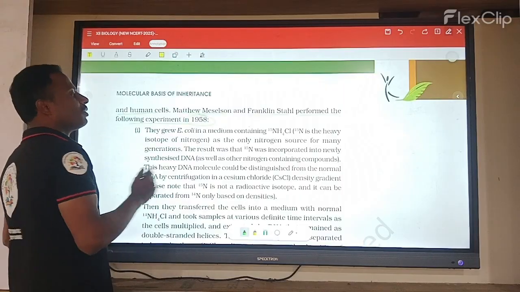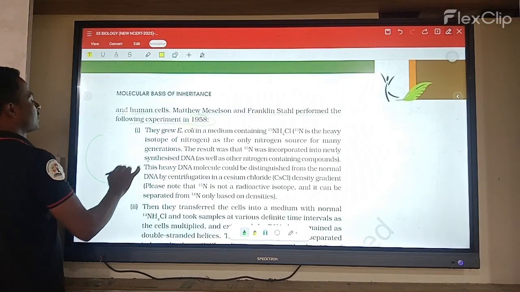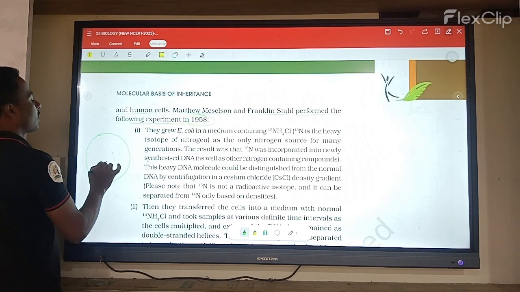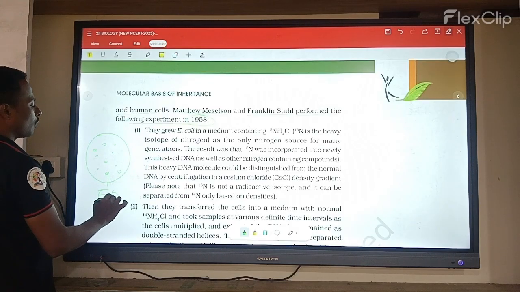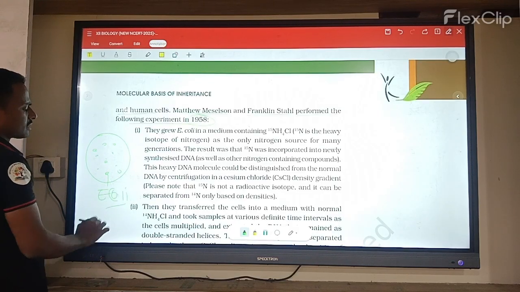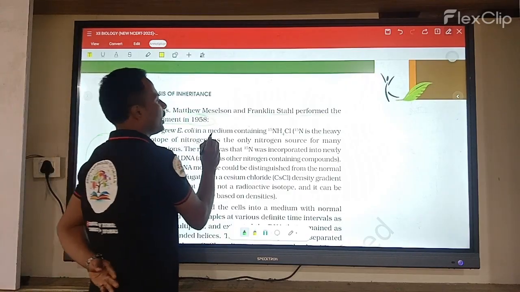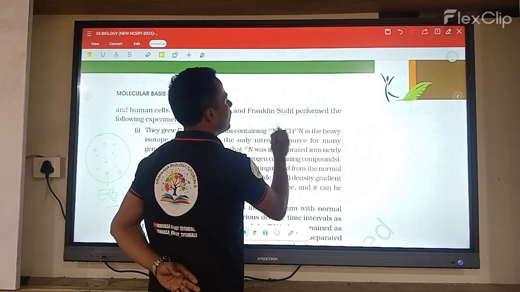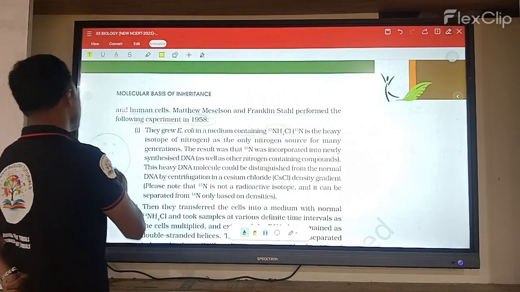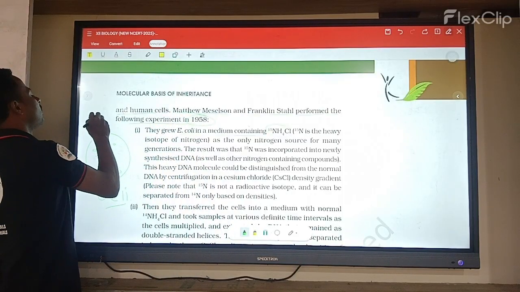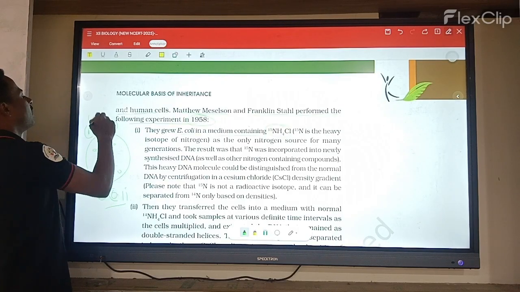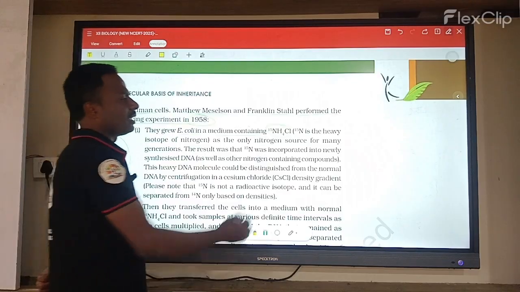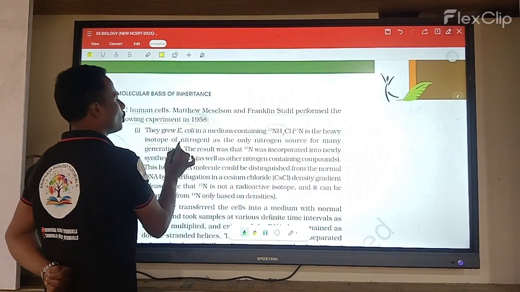Okay, now first, the scientists took a culture plate. They grew Escherichia coli on the medium, so these are called E. coli cells. They grew the E. coli in a medium containing NH4Cl with N15, ammonium chloride with N15 isotope. N15 is the heavy isotope of nitrogen.